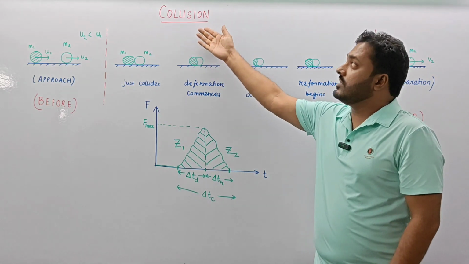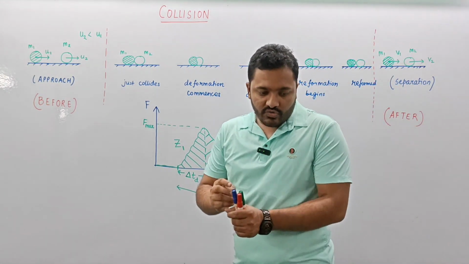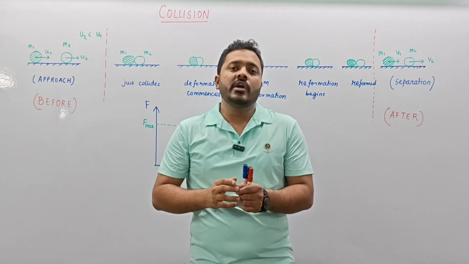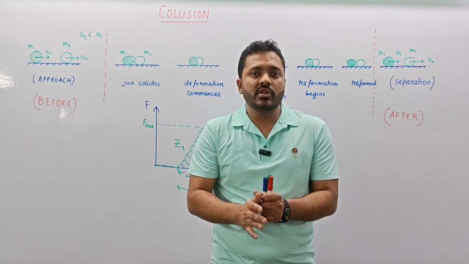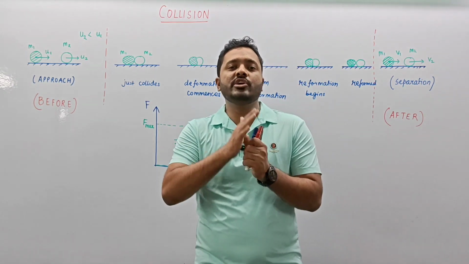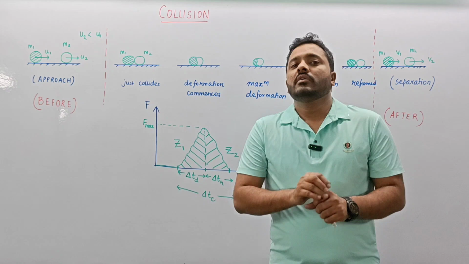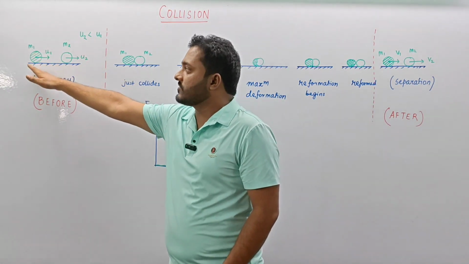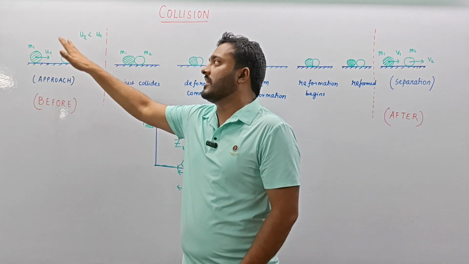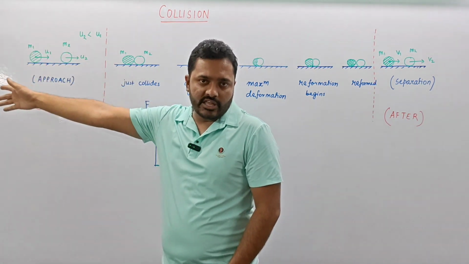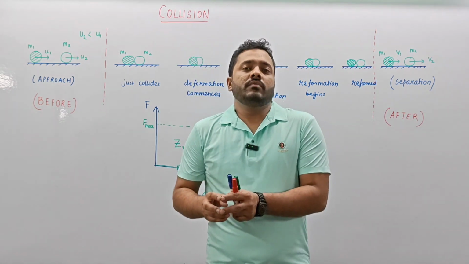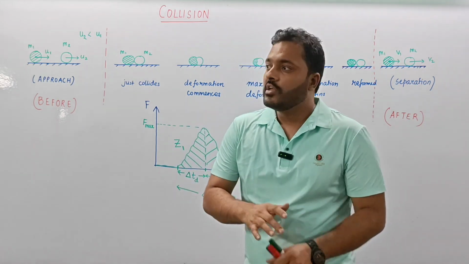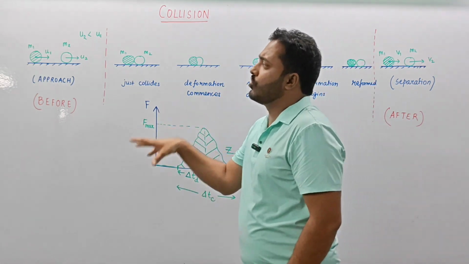So now exactly what does the theory of collision mean? We mean to say that whenever two or more particles try to acquire the same position at the same instant of time, collision takes place. So we mean to say कि अगर ये वाला particle कहीं जा रहा है और ये वाला particle कहीं जा रहा है in space, and if it takes a certain position and at that time this particle is not at that place, then no collision will take place. So whenever two particles try to acquire the same position at the same instant of time, collision takes place. With this, let us start understanding more about collision.